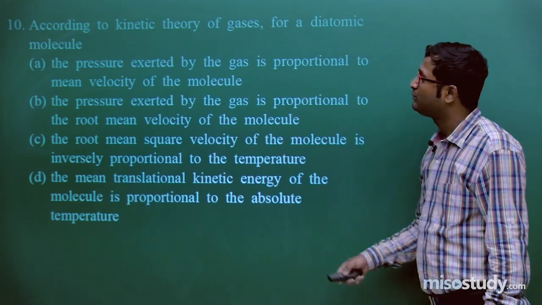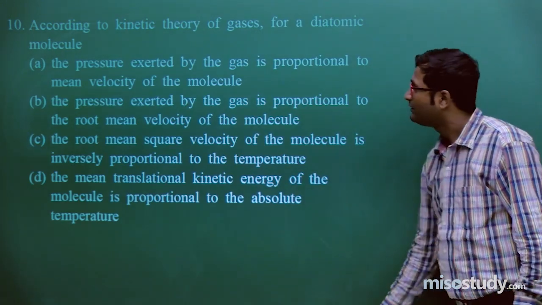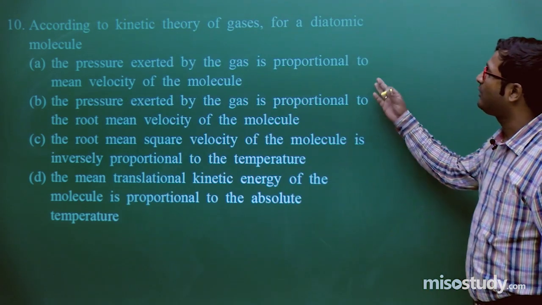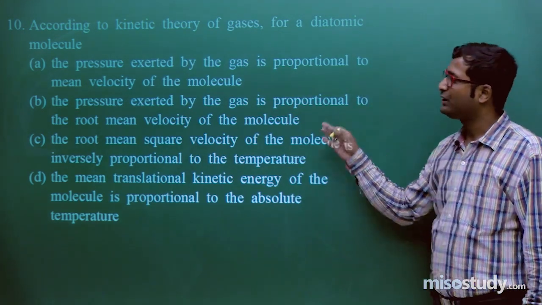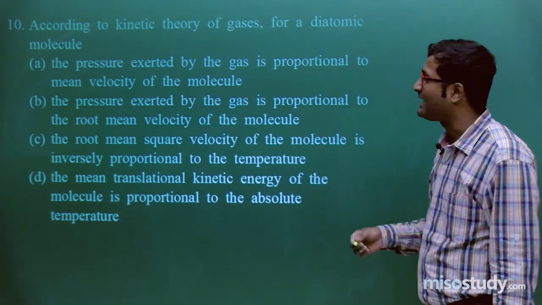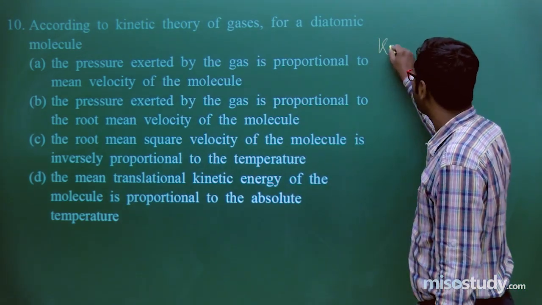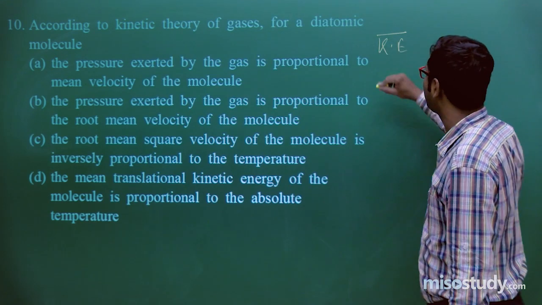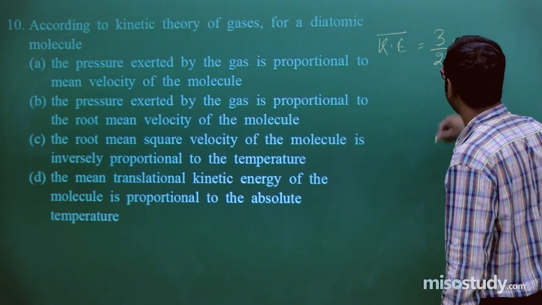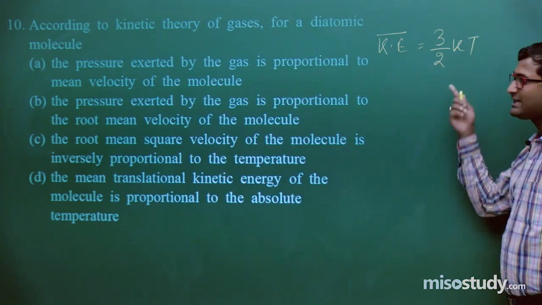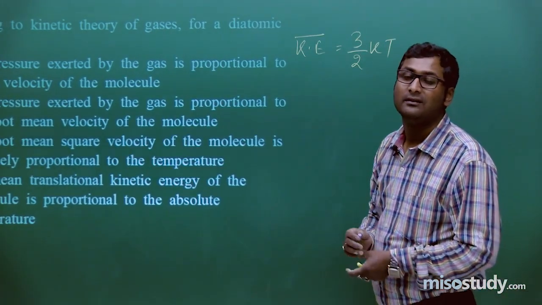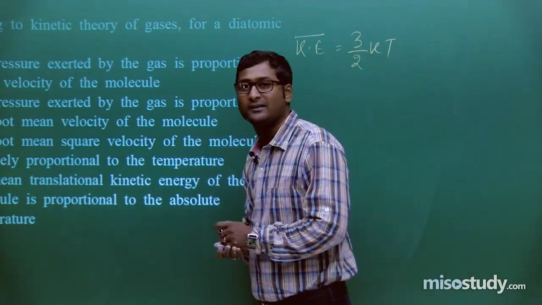Now let's move to question number 10. According to the kinetic theory of gases, for a diatomic molecule, as we all know, K is equal to 3 by 2 kT. T is temperature. What is K?